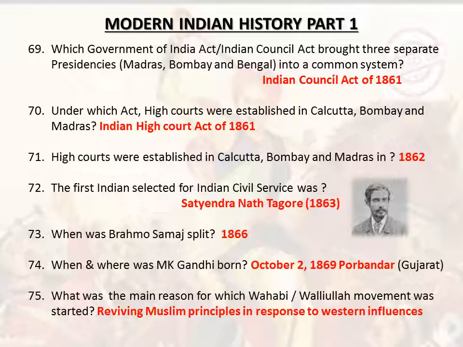When was the Brahmo Samaj split? 1866. Where was M.K. Gandhi born? 2nd October 1869, Porbandar, Gujarat. What was the main reason for which the Wahhabi Waliullah movement was started? Reviving Muslim principles in response to Western influences.